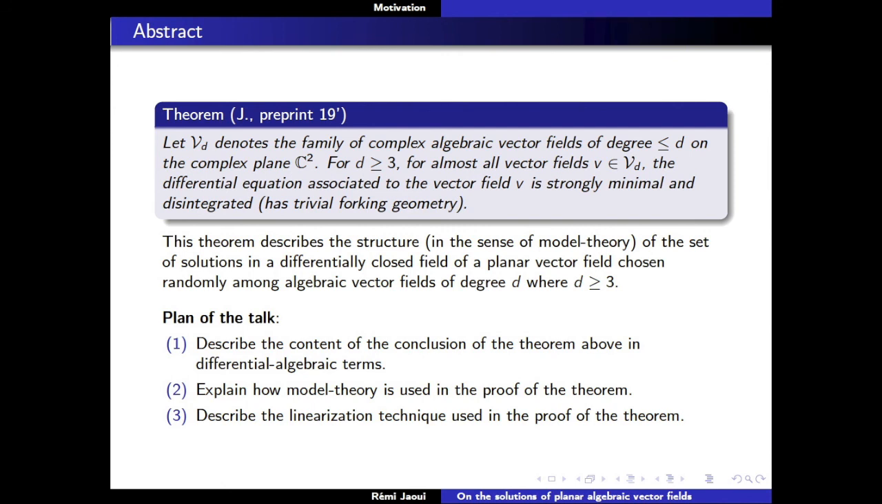So for almost all vector fields of degree d, for a degree greater than 3, what you will see is that the vector field is strongly minimal and disintegrated. This is in the language of model theory. So the plan of my talk, I want to do 3 things. The first thing is to describe the content of the theorem in differential algebraic terms. The second thing I want to explain is how I use model theory in the proof of this theorem. And the third thing is to explain a bit the geometric argument that I'm using to prove this thing.